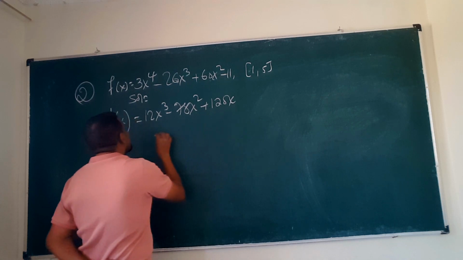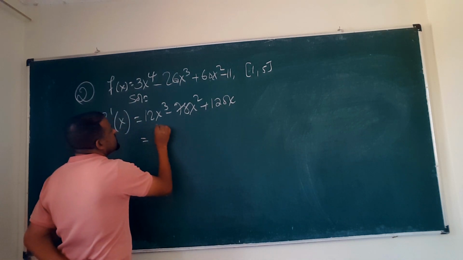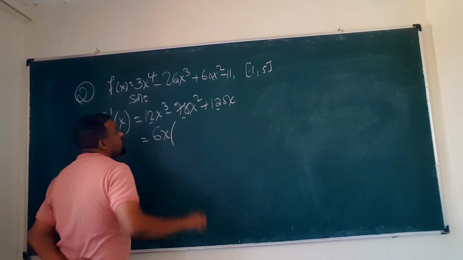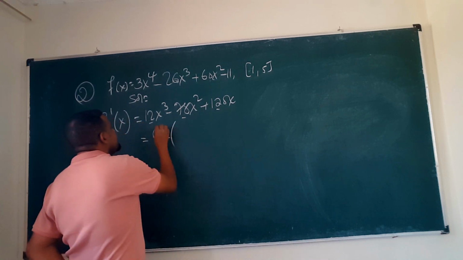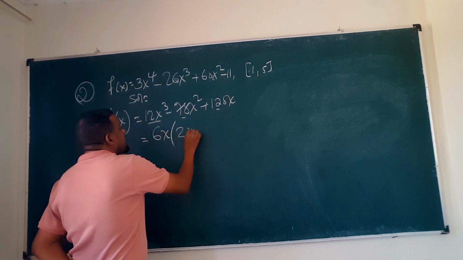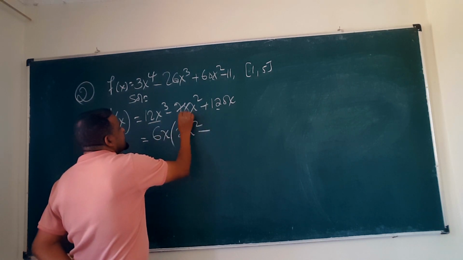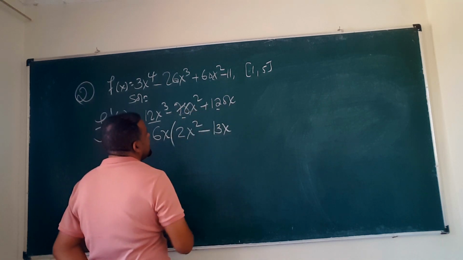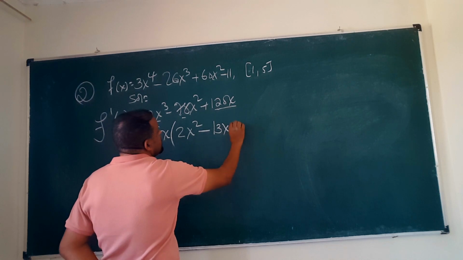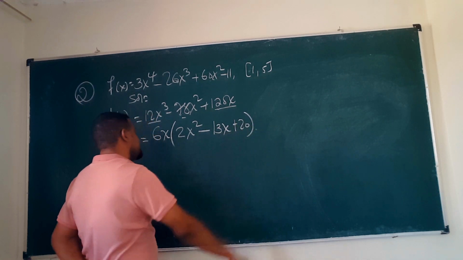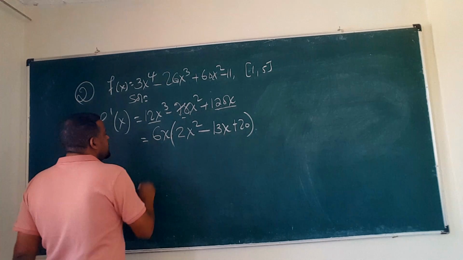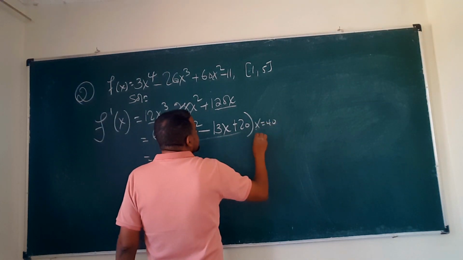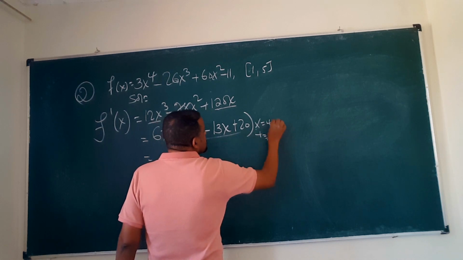Okay. So now what do we do? What's common? 12, this 6 is common. Okay, if you take 6x common, here 2x squared remains, here I think 13x remains, and here what remains? Now, which two numbers multiply to 40 and add to negative 13?